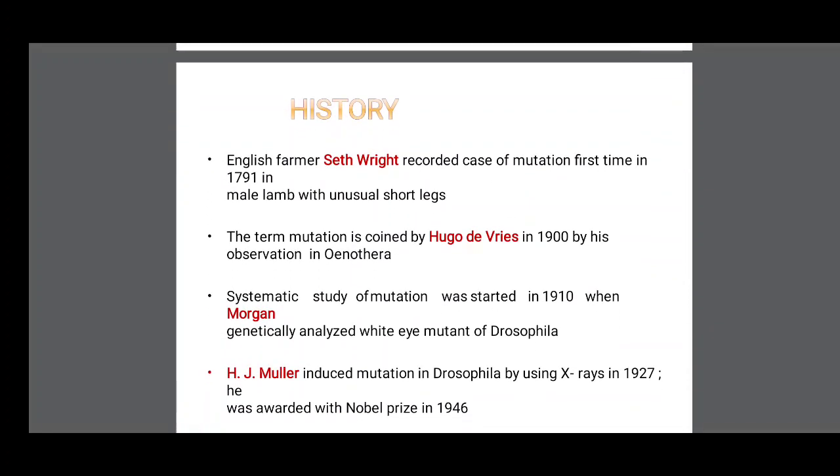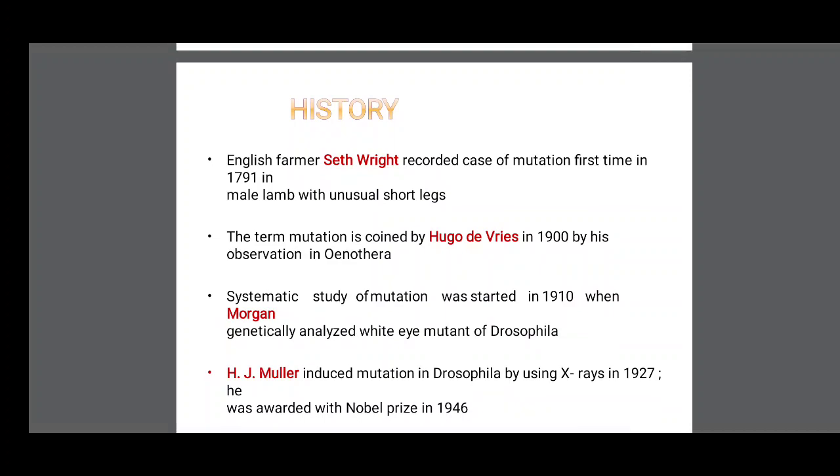History. An English farmer, Seth Wright, recorded the cause of mutation for the first time in 1791, a male lamb with unusually short legs. The term mutation was coined by Hugo de Vries in 1900 from his observation in Oenothera lamarckiana.